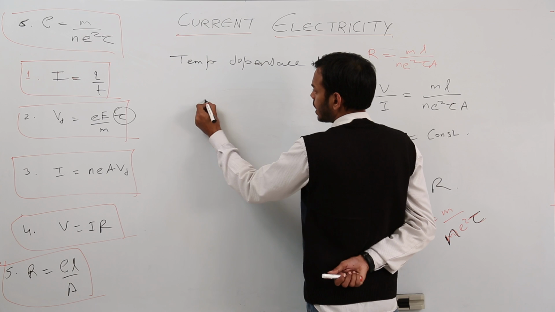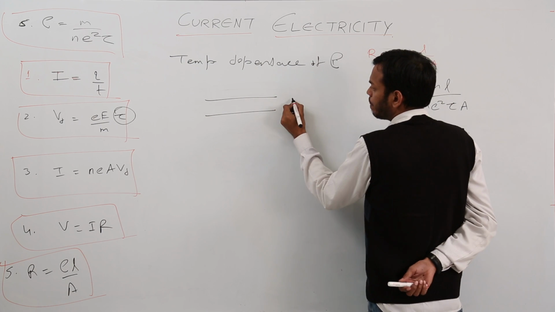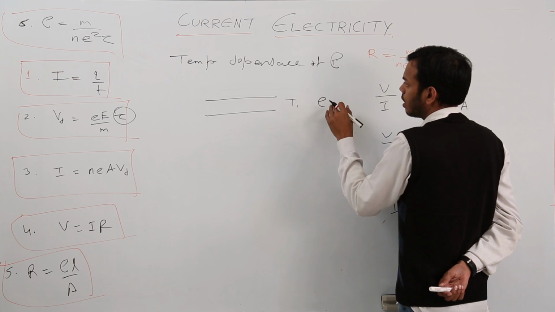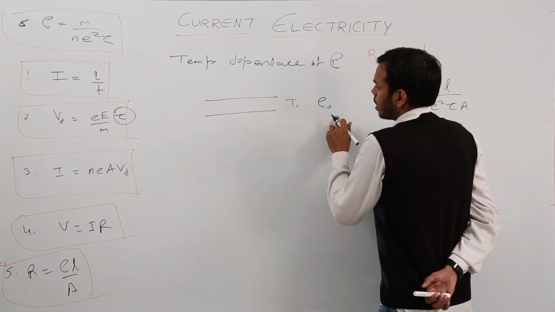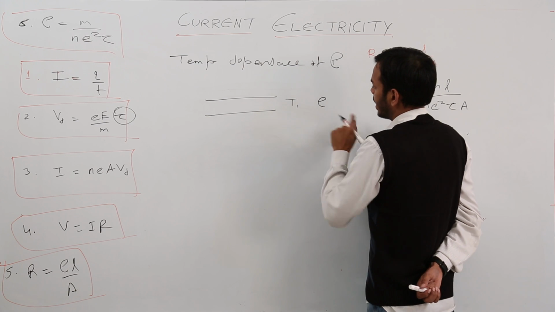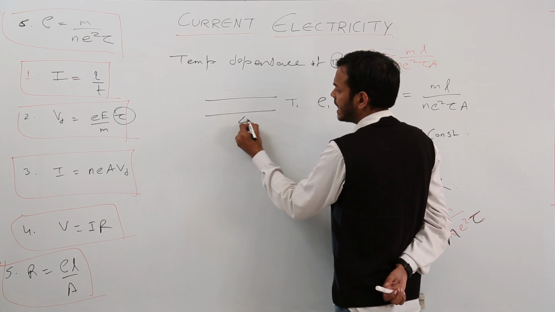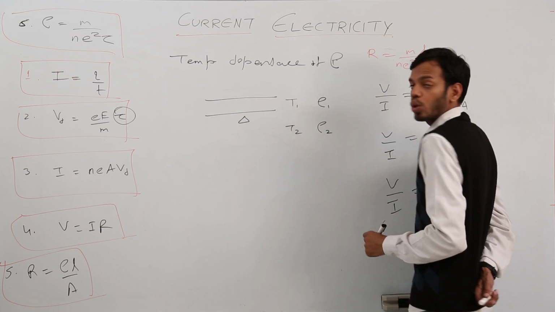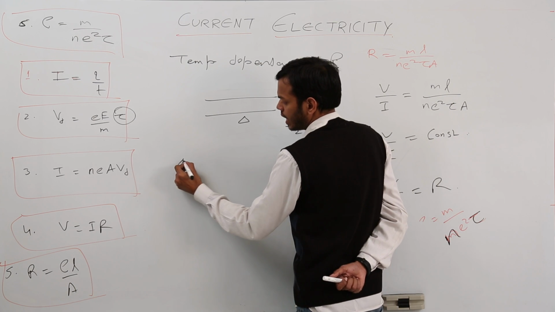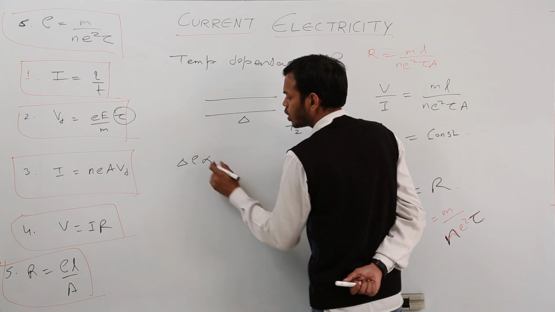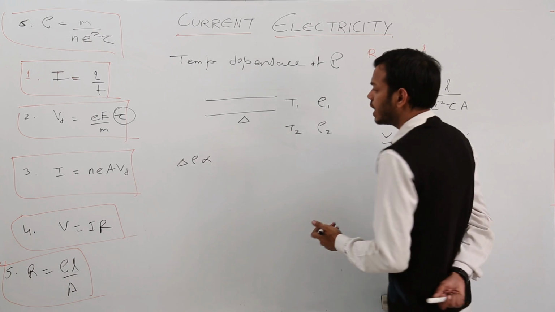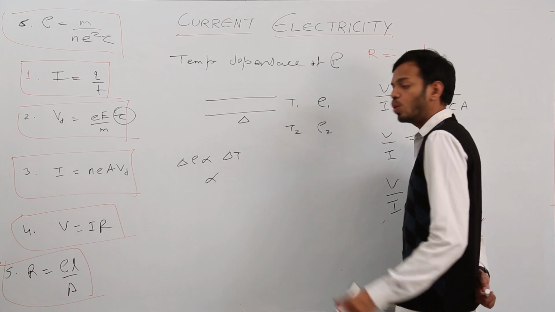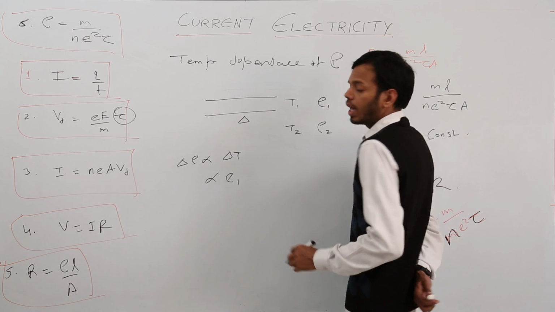See, consider this is a conductor at temperature T1 having resistivity rho 1. When we increase the temperature, let us say the temperature is T2 and resistivity becomes rho 2. So change in resistivity delta rho would be proportional to how much temperature you have increased. That means it would be proportional to change in temperature, and it would also be proportional to the initial resistivity. You got this point?